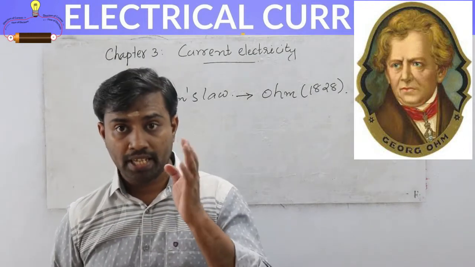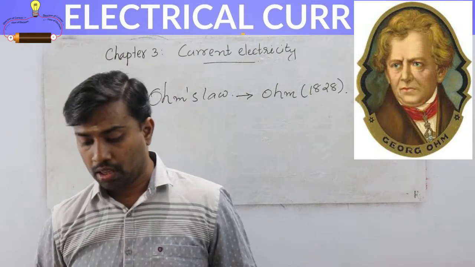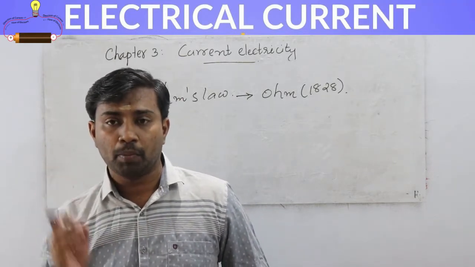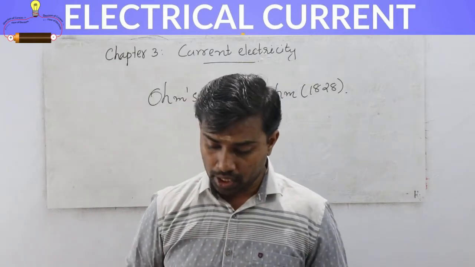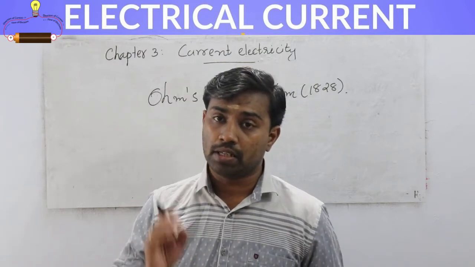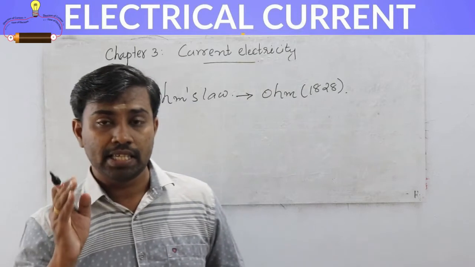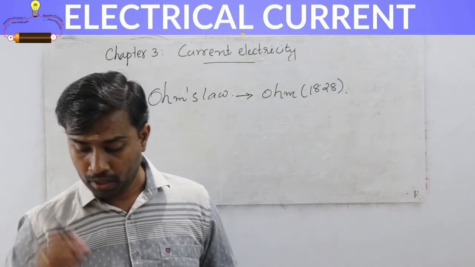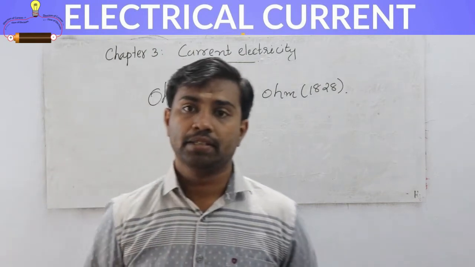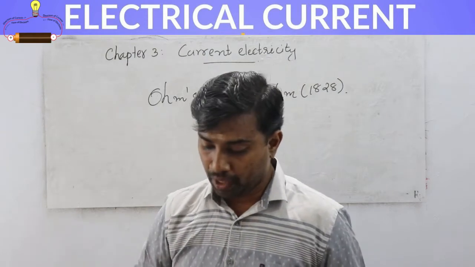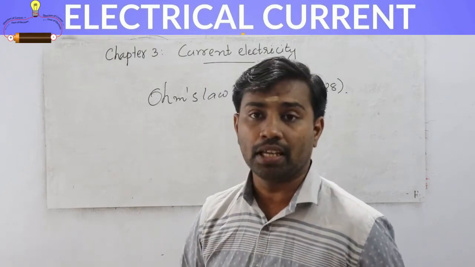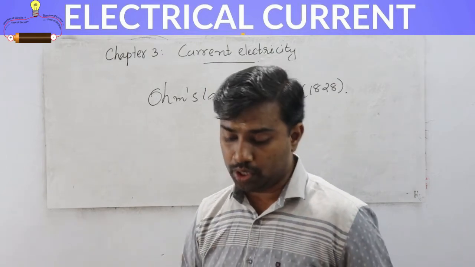Ohm's law states that the current flowing through a conductor is directly proportional to the potential difference applied across its ends, provided the temperature and other physical conditions remain unchanged.